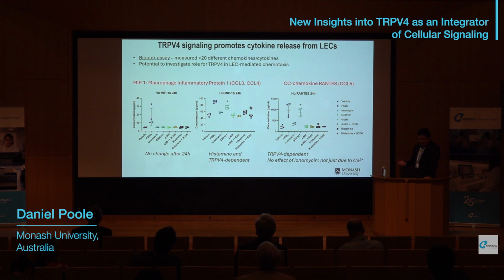Shown here on the left, so generally no effect on MIP1 alpha. This is after 24 hours of stimulation. PDBu, which is our positive control, did upregulate release of MIP1 alpha. MIP1 beta was activated in a TRPV4 dependent manner. This is GSK101, and also histamine in a TRPV4 dependent manner. And then CCL5 is shown on the right. This is increased with PDBu and GSK101, but not by ionomycin. So this is TRPV4 dependent, but there is no effect of ionomycin, which suggests this is not due simply to elevated intracellular calcium.